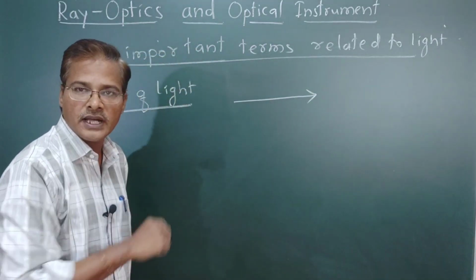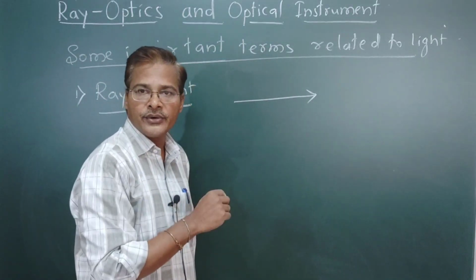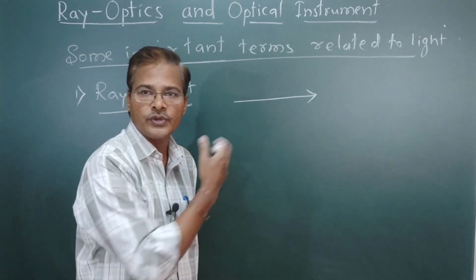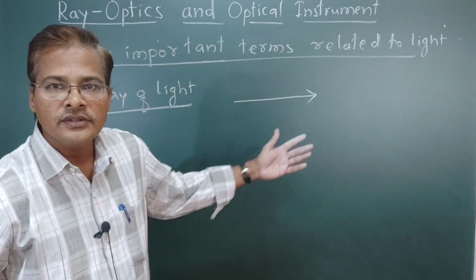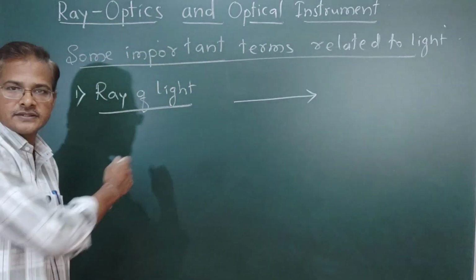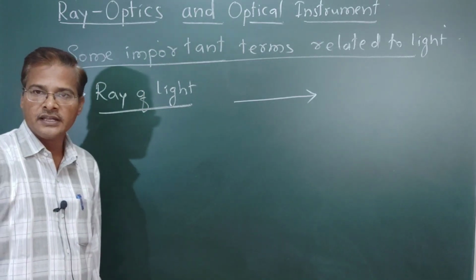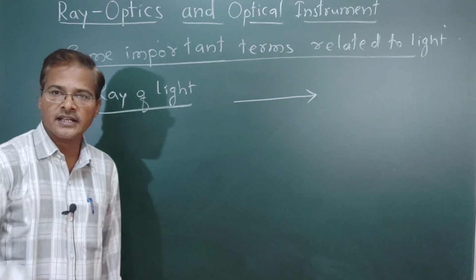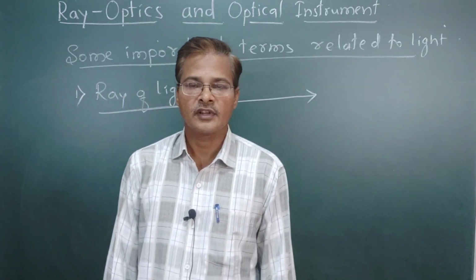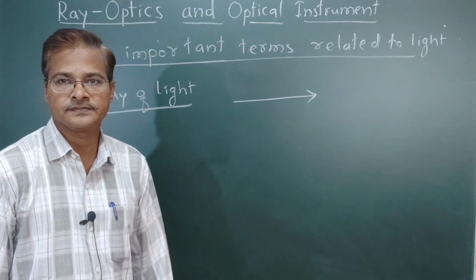So the ray, the straight line, gives the magnitude, and the arrow indicates the direction in which the light is moving. You can see that this is the one. If I am here, then you can see my reflection. Light is coming from this direction and it gets reflected. It means that it is moving in a straight line. Followed? So this is what we call the ray of light.